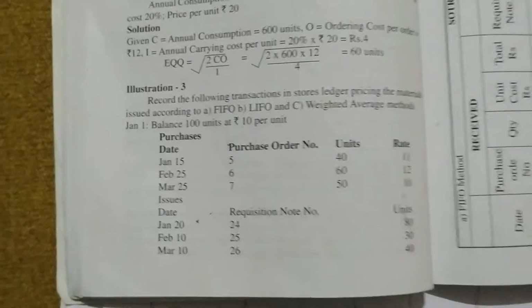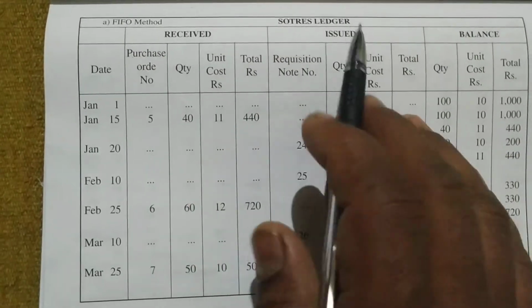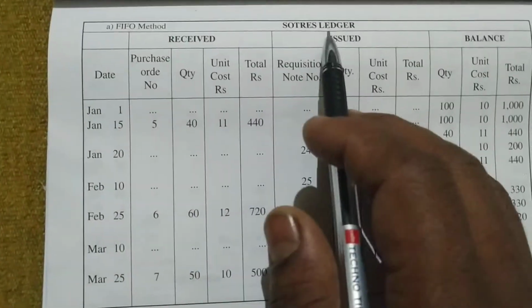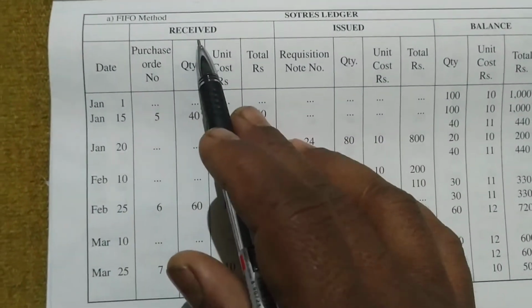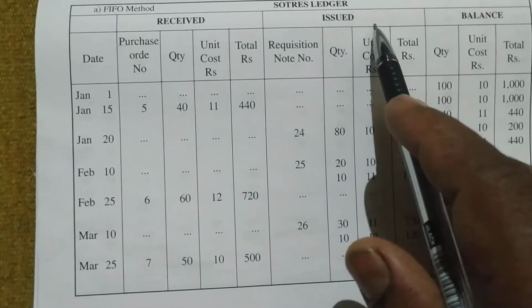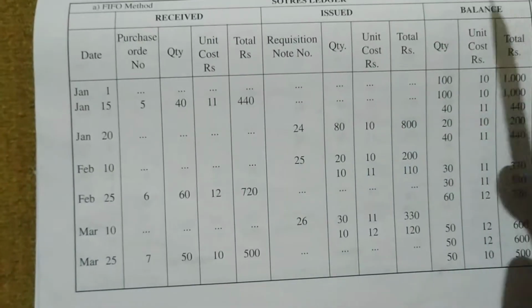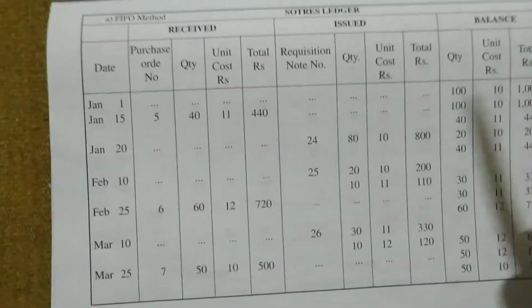Okay, you will not understand it like this, so let me explain. The format is very easy. When you see the format you think, oh, this is a big format, but it's very easy. First column is received, then issued, then balance. The storekeeper prepares this format. He will write what he receives, then whatever he issued to the production, and what is left over is written as balance. Received, issued, balance. Very easy.